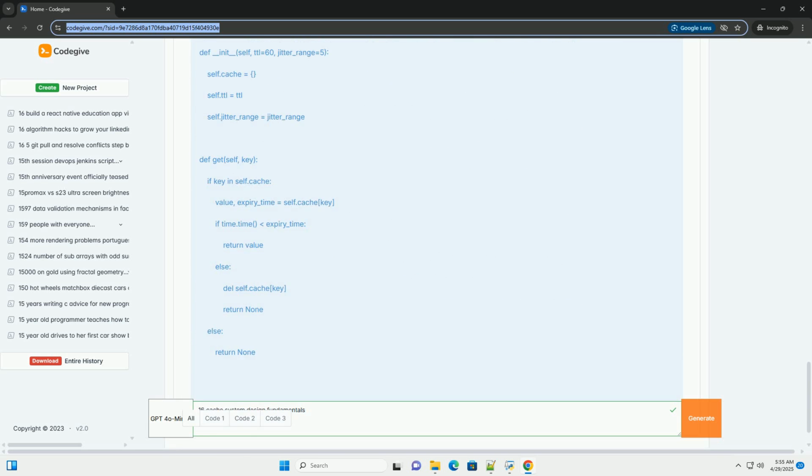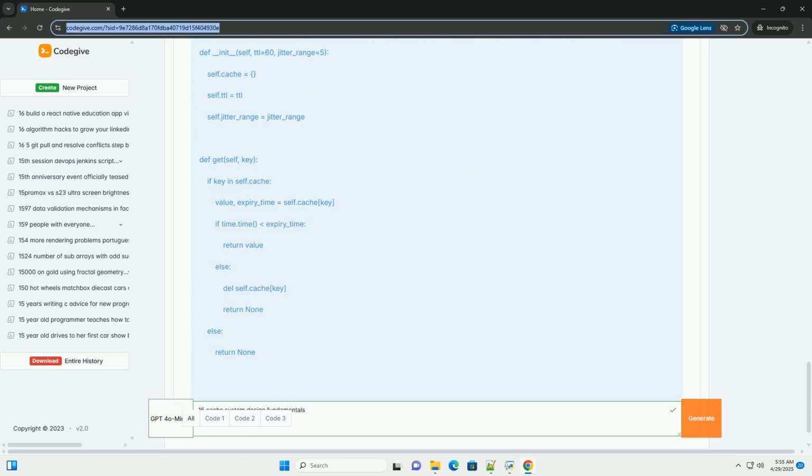8. Cache stampede, dogpiling, prevention, avoiding overloads. A cache stampede occurs when many requests simultaneously try to access the same expired cache entry, overwhelming the origin. Strategies to prevent it.